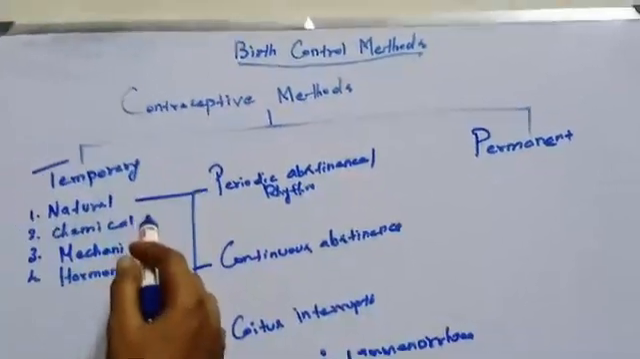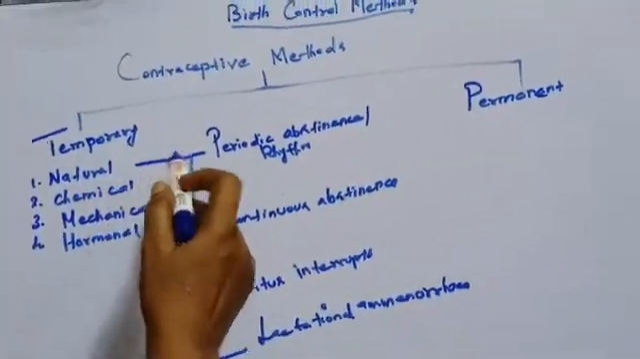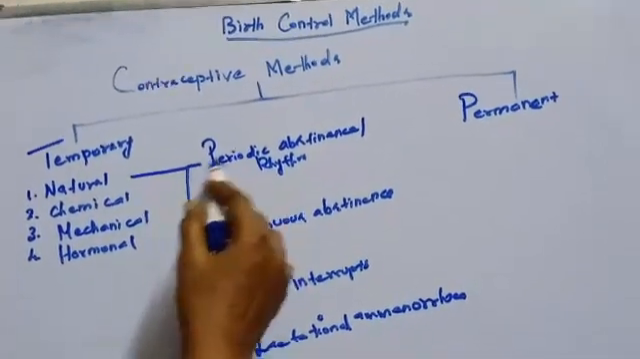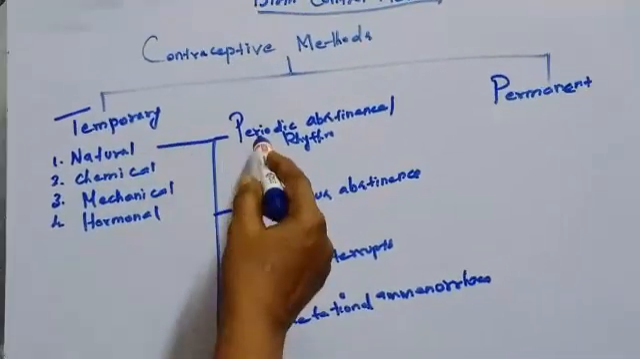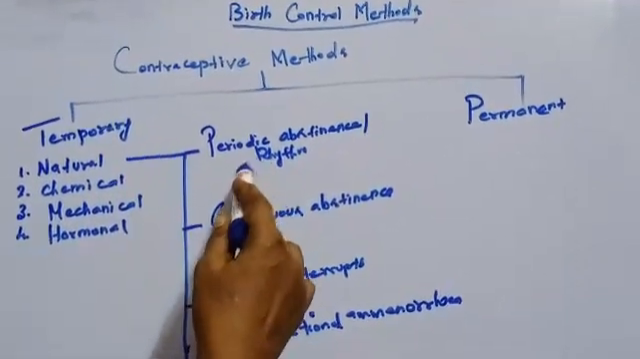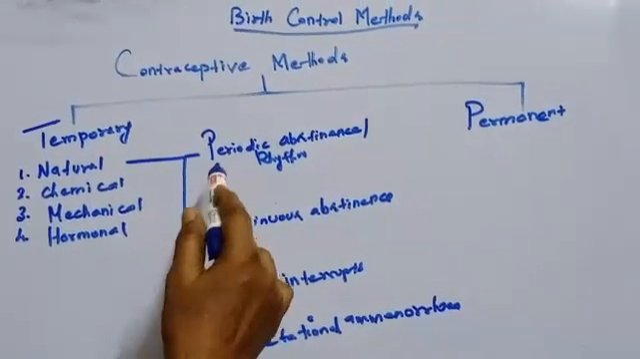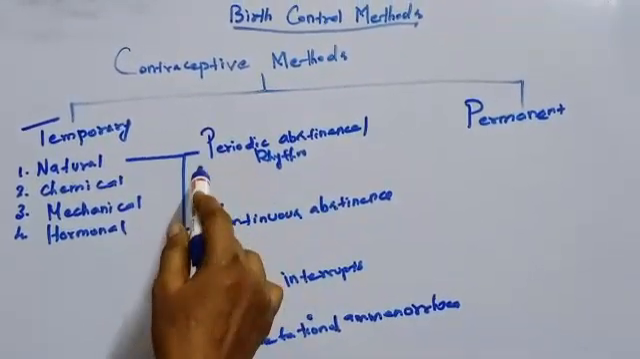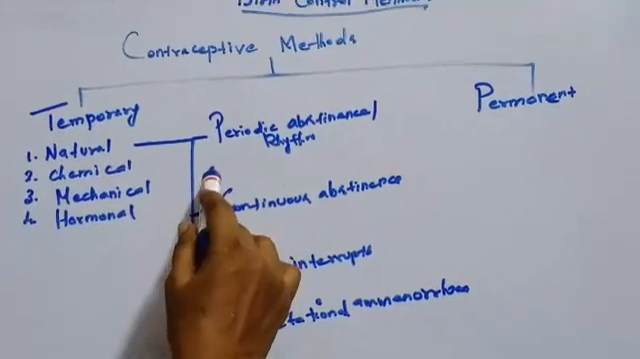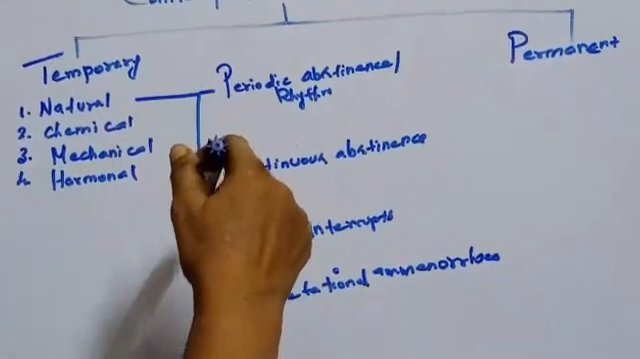First we'll see natural methods. Natural methods prevent the meeting of sperm and ovum. This is otherwise called the rhythm method. The types in natural methods are periodic abstinence, coitus interruptus, continuous abstinence, and lactational amenorrhea.